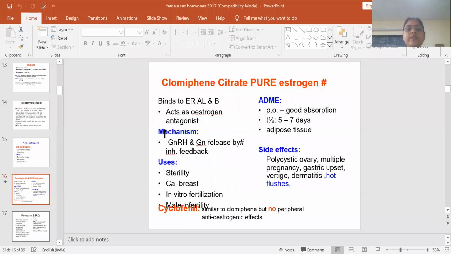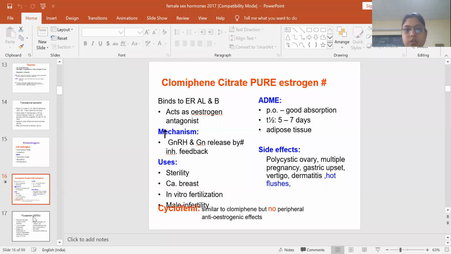Now, next is clomiphene citrate. It is an estrogen antagonist and an agonist at some sites. Its mechanism is that it increases GnRH and gonadotropin release, and it also has an inhibitory feedback mechanism. It is an agonist at the breast tissue, so it is used in the treatment of carcinoma breast. It is also used in in vitro fertilization and male infertility. Side effects are polycystic ovary, multiple pregnancy, hot flushes.